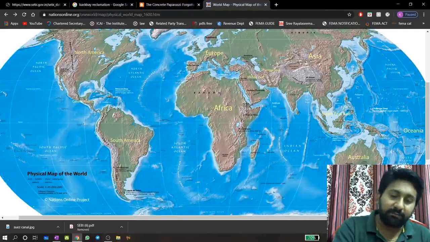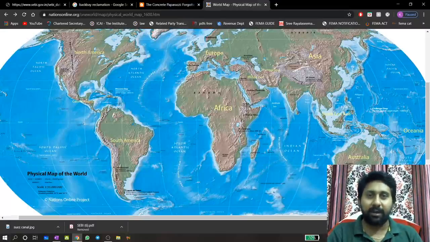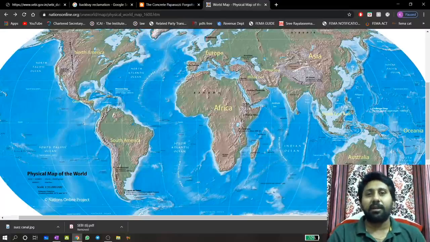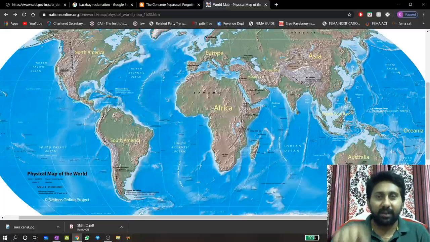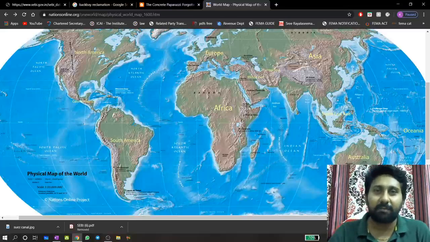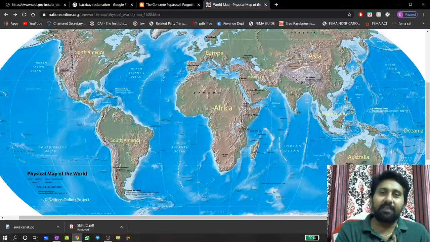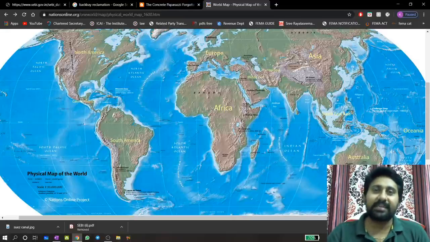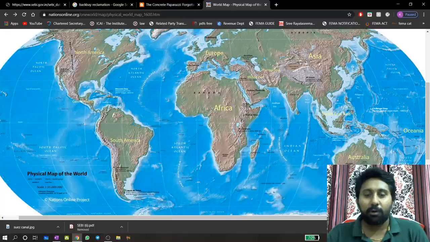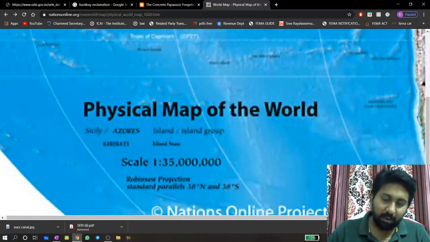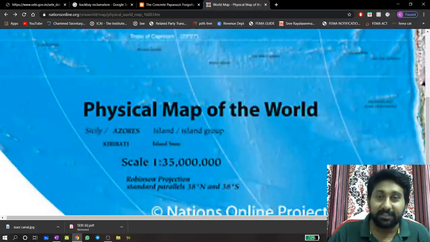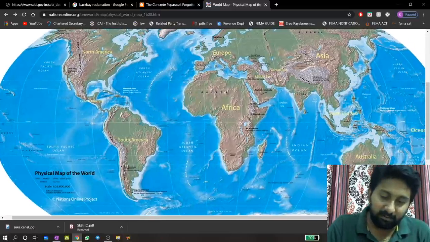There are two types of world maps popularly. One is a physical, another one is a political. When you want to see the names of cities in a world map, at that point of time, a political map will be useful. That means all places will be there. Physical means it will show the world as a whole, seas, oceans, and South Pole, North Pole, everything. If you want to see that, a physical map is important. So you can see here, physical map of the world. Let's try to understand clearly what it is.